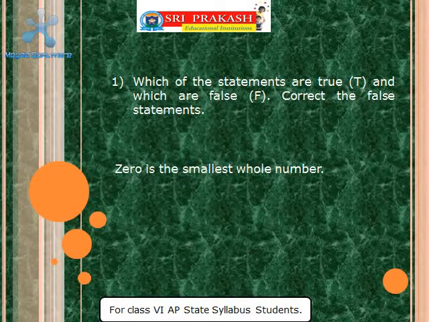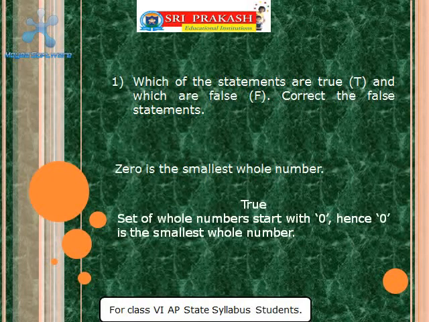Next statement. 0 is the smallest whole number. Let me repeat. 0 is the smallest whole number. This statement is true. The reason is the set of whole numbers starts with 0. So 0 is the smallest whole number.